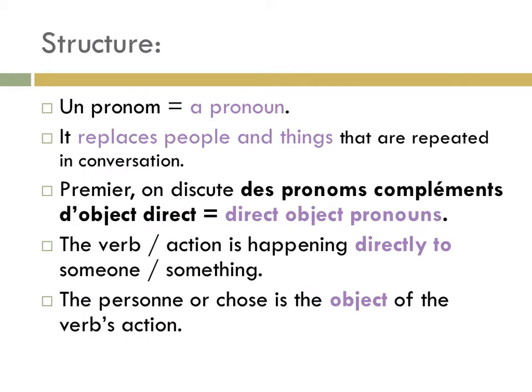Note time. So la structure, un pronom is simply a pronoun. Its job is to replace people and things that come up repeatedly in conversation. Premier, on discute des pronoms compléments d'objet direct, which are direct object pronouns. In these cases, the verb or action is happening directly to someone or something. That personne or chose, that person or thing, is the object of the verb's action.